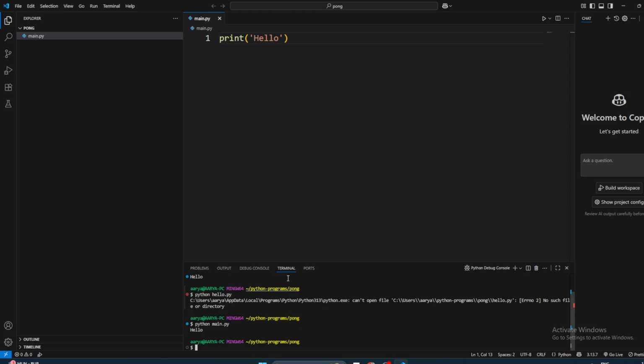So that's how you run it. In the terminal, you basically write python and the name of the file which you want to run. This is called the shell.